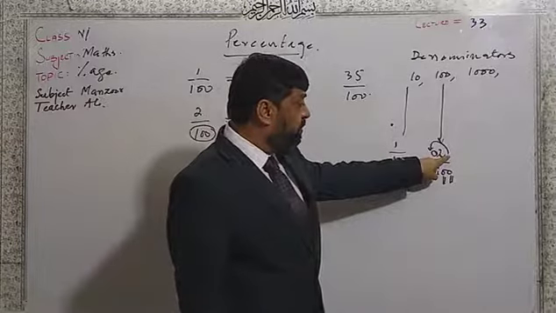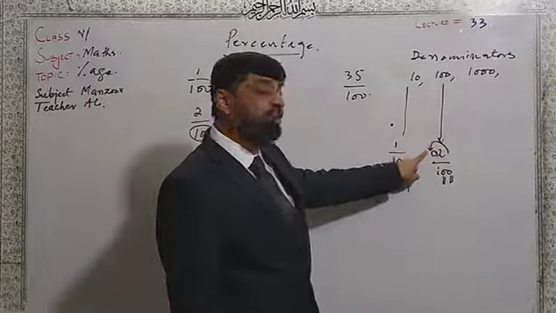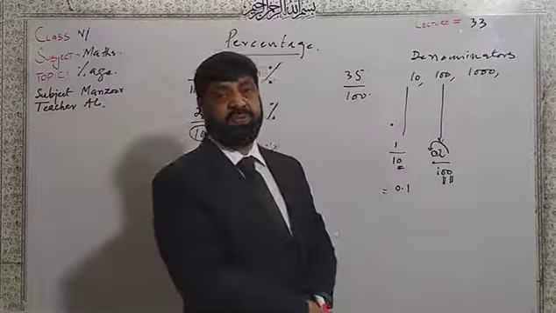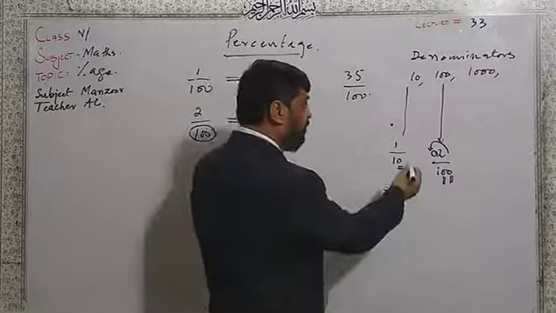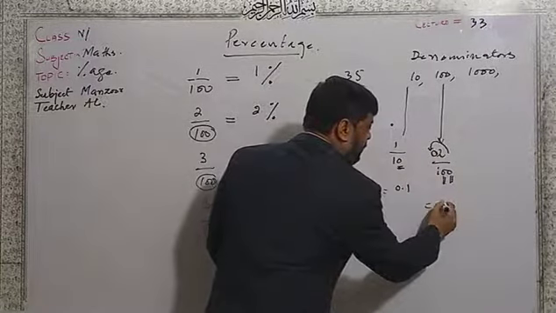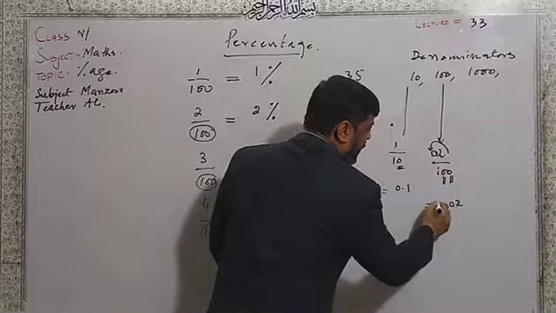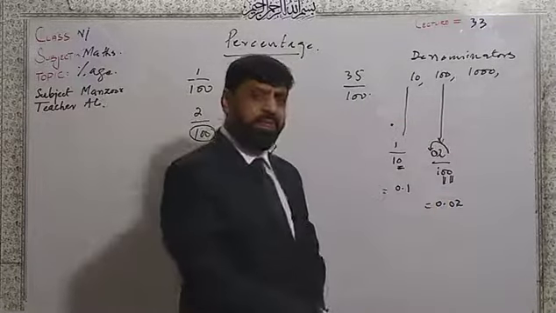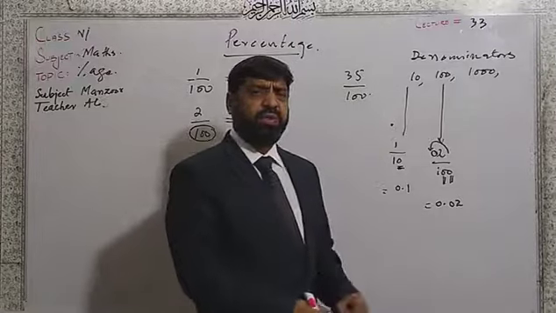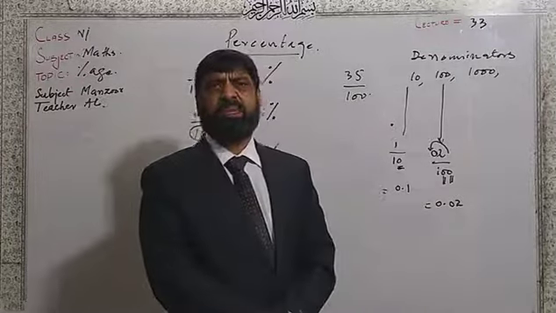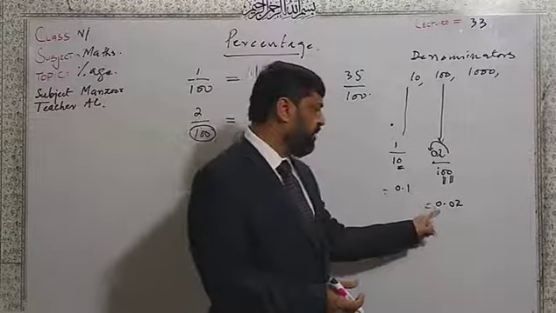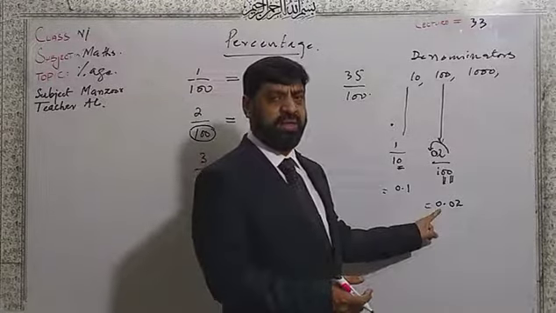Now I will move the point 2 digits from the right towards the left. I will place the point here. So this value will be equal to 0.02. And here you can show the position of the 0. Understood? It doesn't change the value, but in decimal form, if there is nothing, we understand that there is a 0.